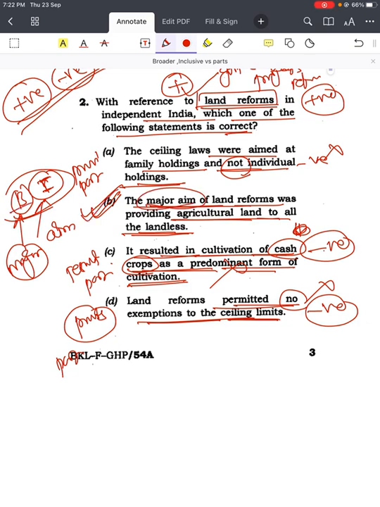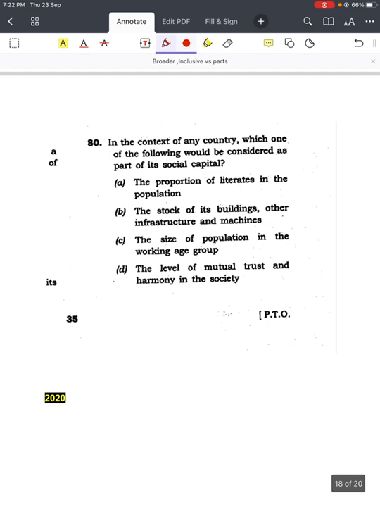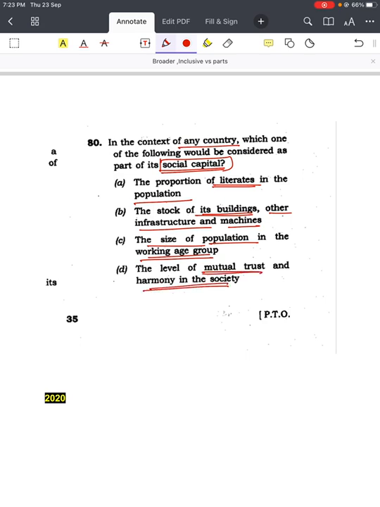One of the difficult questions from 2019. Next question from 2019. In the context of any country, which one of the following would be considered as part of its social capital? The proportion of literates in the population, the stock of its buildings, other infrastructure and machines, the size of population in the working age group, then level of mutual trust and harmony in the society. Come to the second, talking about stock of its buildings, other infrastructure and machines. It is talking about economic capital. So that's why outrightly rejected.